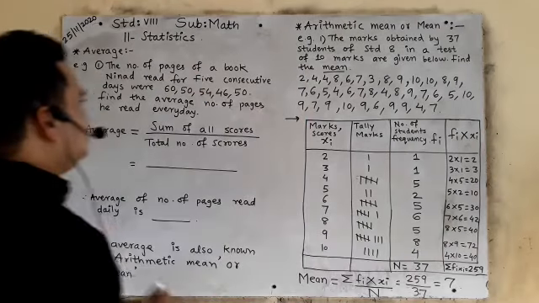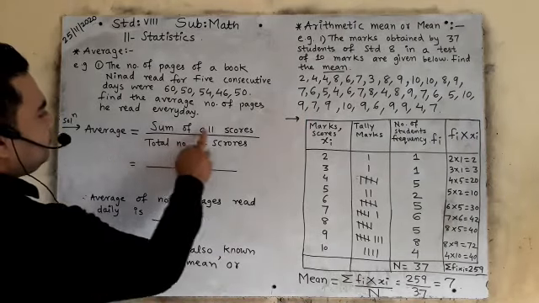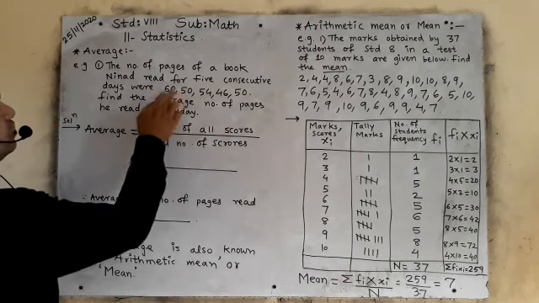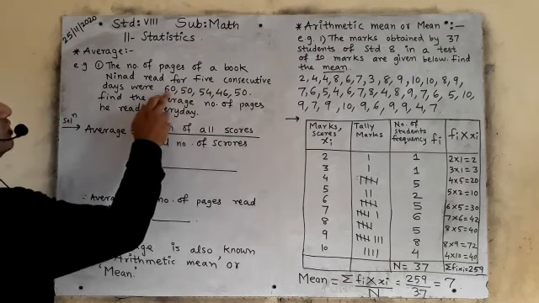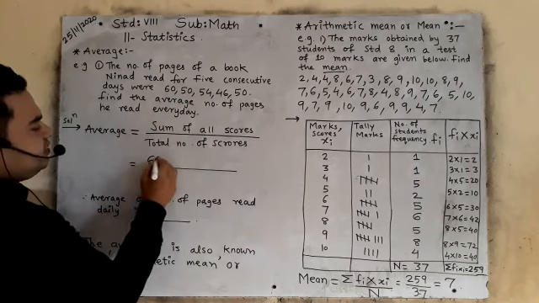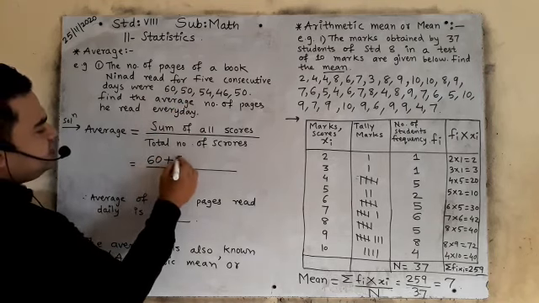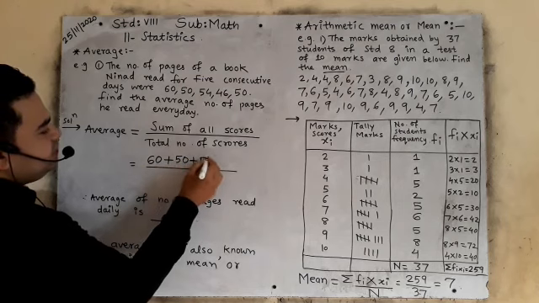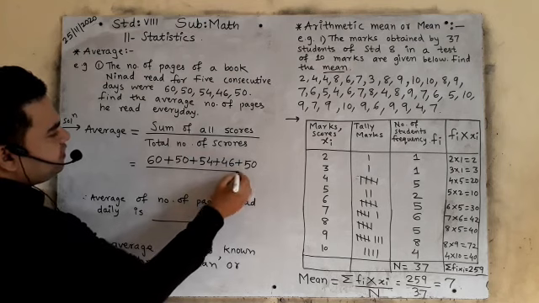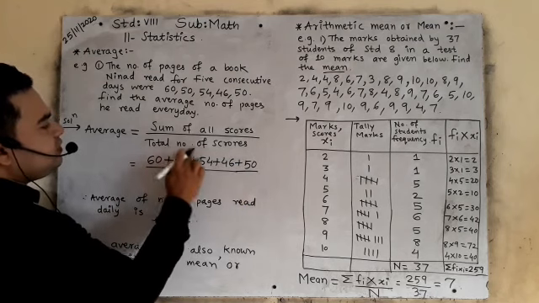So this is the average formula: sum of all scores upon total number of scores. Which scores are given in the question? 60, 50, 54, 46, 50. Sum means addition: 60 plus 50 plus 54 plus 46 plus 50, upon the total number of scores.